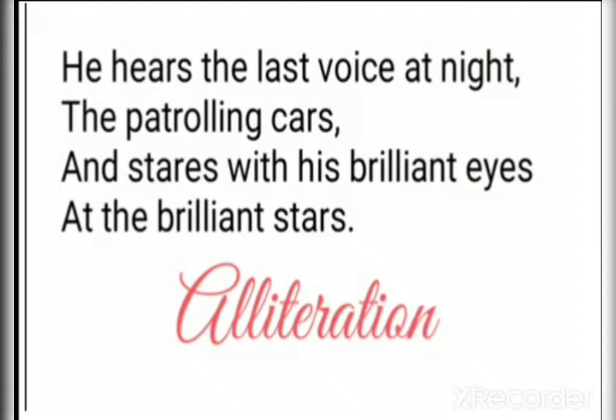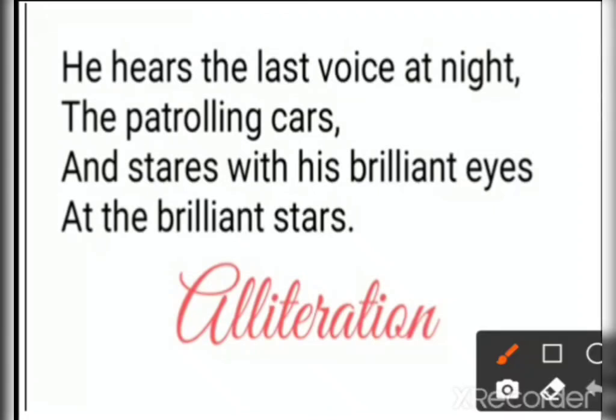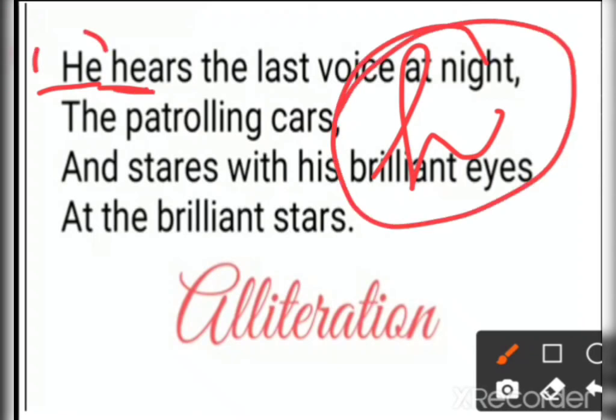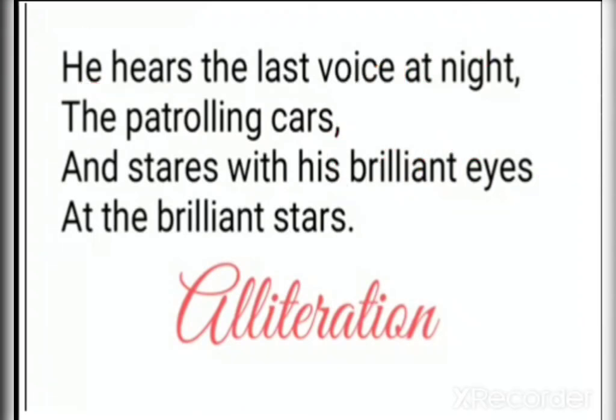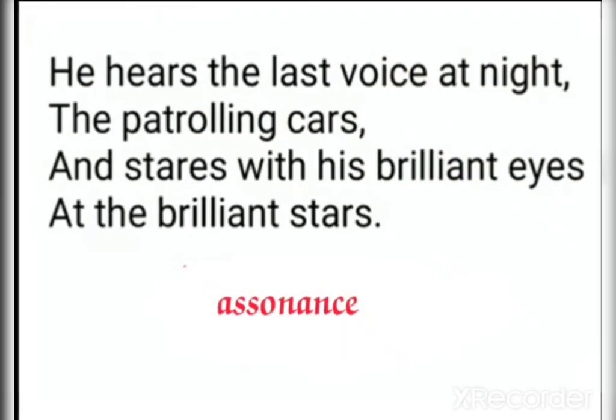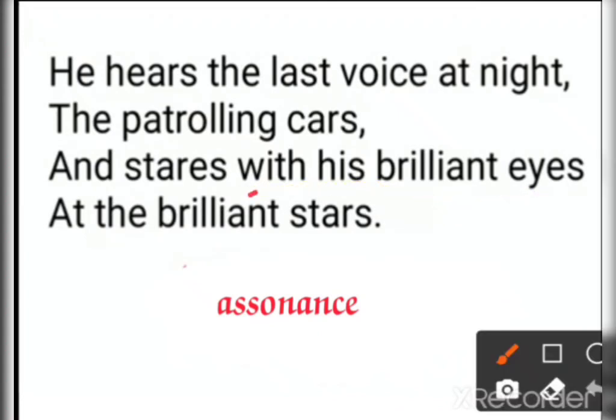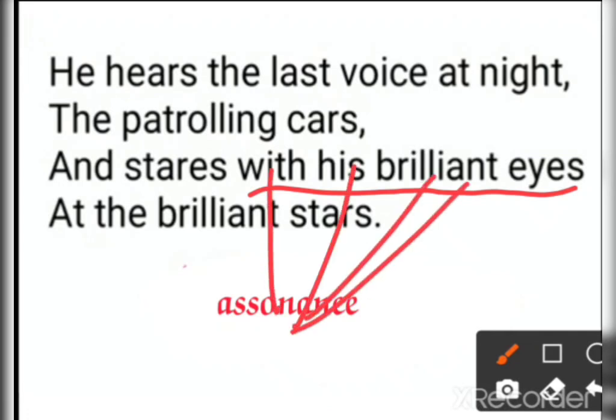And what is the alliteration? "He hears the last voice at night." So "he" and "hears": the H sound is being repeated here. That is alliteration, "he" and "hears". Next one is assonance. "He hears the last voice at the night, the patrolling cars, and stares with his brilliant eyes at the brilliant stars." Here in this third line you can see the use of I in "with his brilliant". You can underline "with his brilliant". So this is I and I. Okay. So this is assonance.